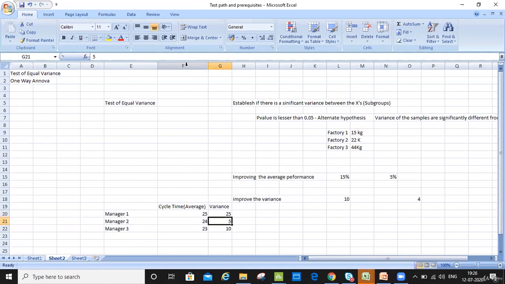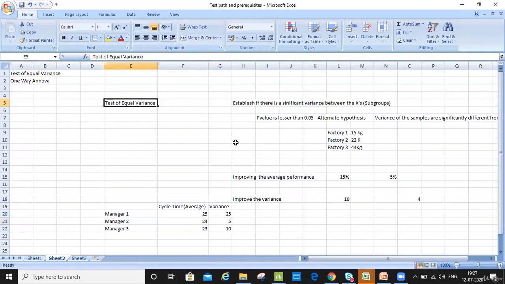Therefore, when you do a Mood's median test and when you do a test of equal variance, the interpretations are different. Mood's median tells whether there is any significant difference between their averages, their medians. And the test of equal variance is about the significant variance between these 3 or 2 subgroups. Is it clear to all of you? Okay. So that is the test of equal variance, which we usually cover to check the variance.